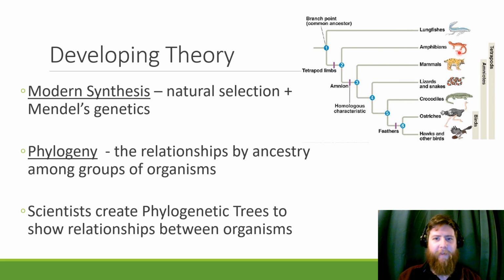So all of these vertebrates here, lungfish, amphibians, mammals, lizards, crocodiles, ostriches, and hawks, all came from the same common ancestor. But each time you see a little purple dash here, something changed. We got limbs, so these guys have legs and these guys don't. We got amnion, meaning that we have like the placenta and like kind of the ability to make eggs. We got feathers down here for birds. None of these other groups have feathers, just these ones. So each time you see a little dash, that is a trait that arose in that new population.